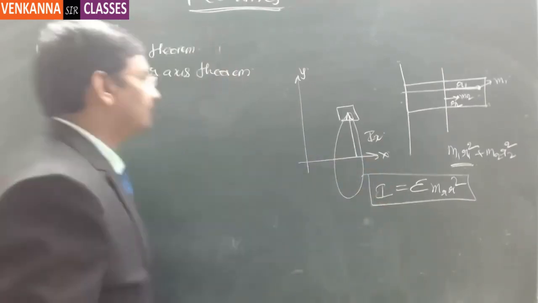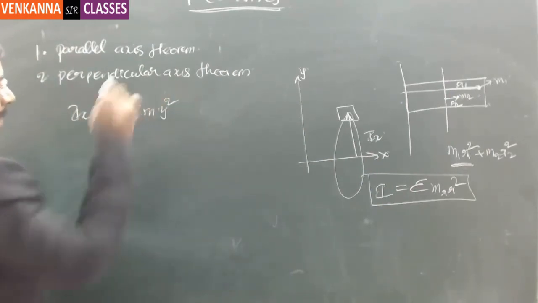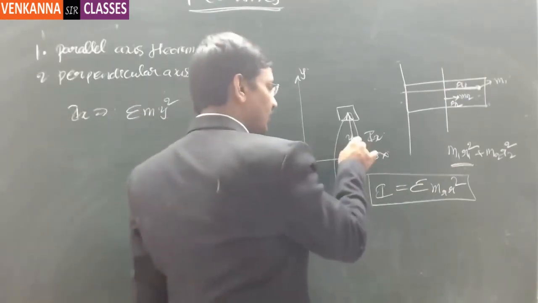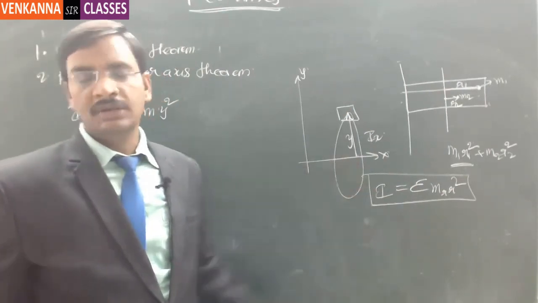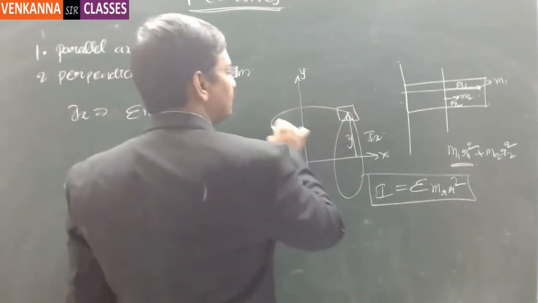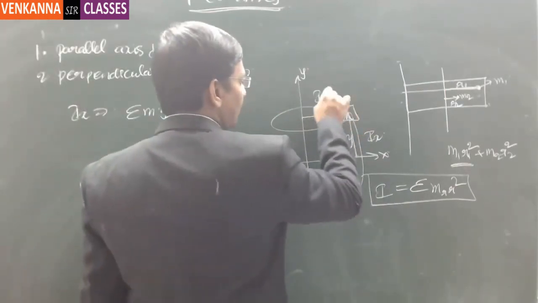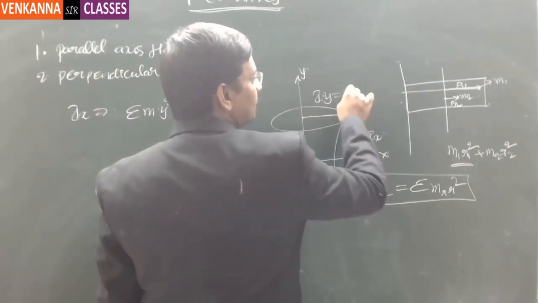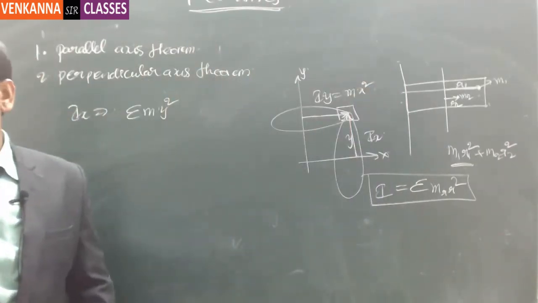So Ix is nothing but sigma m into y square, right? Sigma m y square is Ix, because this location is y. This is the moment of inertia with respect to y. Then the same body, if it is trying to rotate about the y-axis like this, let us say the moment of inertia of this body is Iy. So Iy is nothing but the same mass, m into x square. This is the moment of inertia about the y-axis.